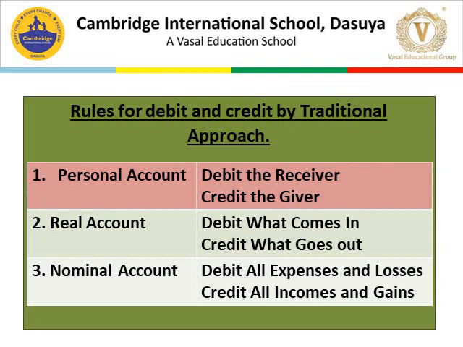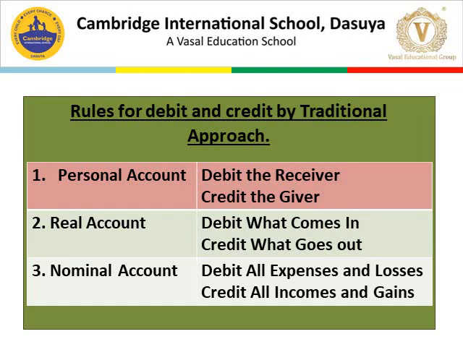Rules for debit and credit by traditional approach are here below. Number 1, personal account. It covers all the persons: natural person, artificial person, and representative person. The rule for the personal account is debit the receiver, credit the giver. Second is a real account.